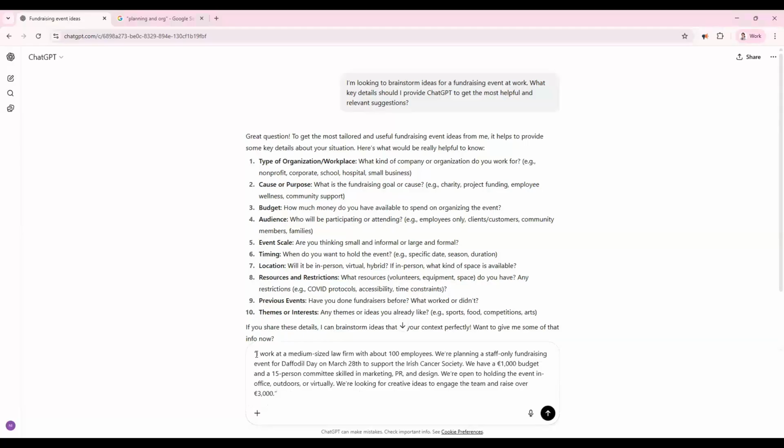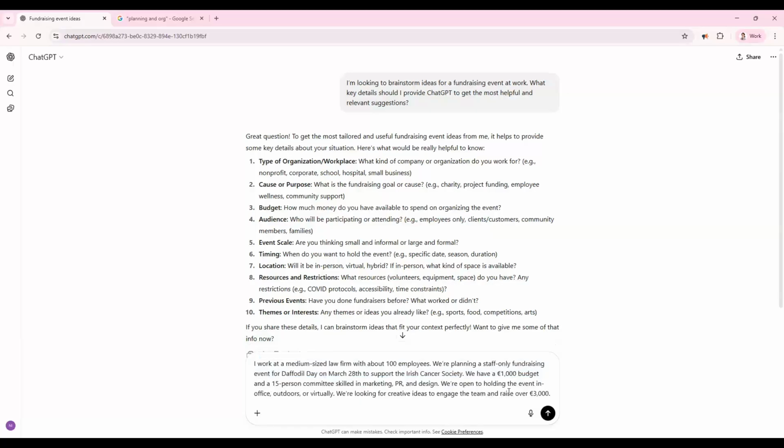So I work at a medium-sized law firm with about 100 employees. We're planning a staff-only fundraising event for Daffodil Day on March 28th to support the Irish Cancer Society. We have a budget of €1,000 and we have a 15-person committee, and they are skilled in marketing, PR and design. We're open to holding the event in the office, outdoors or virtually. We're looking for creative ideas to engage the team and raise over €3,000.